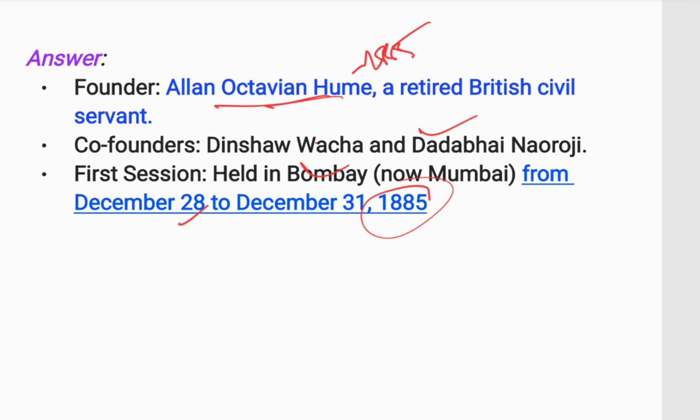Okay, if I ask who was the first president of INC, the answer is W.C. Banerjee. Allan Octavian Hume was the founder, but the president was W.C. Banerjee.